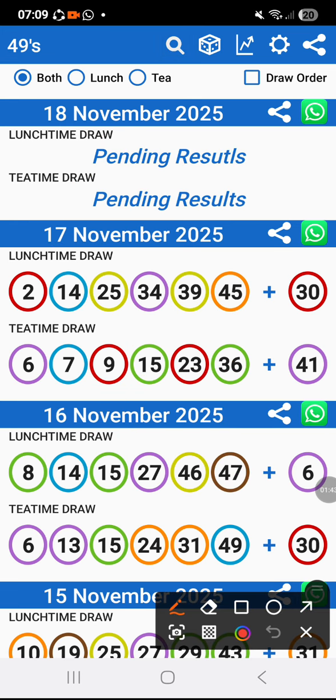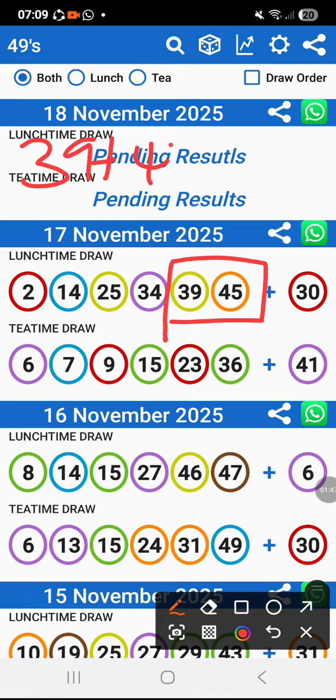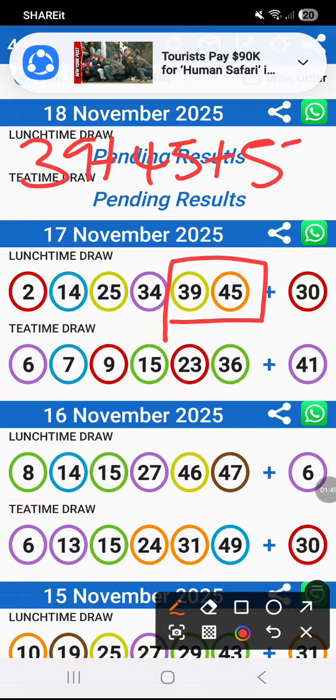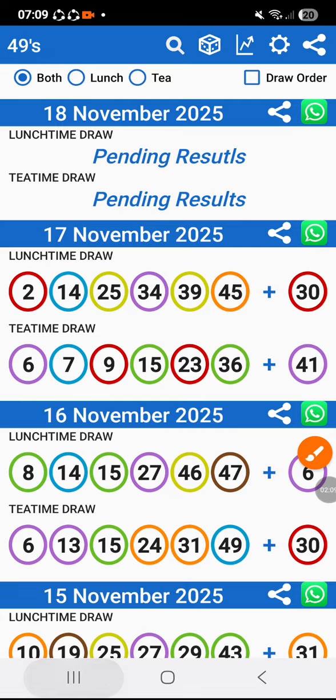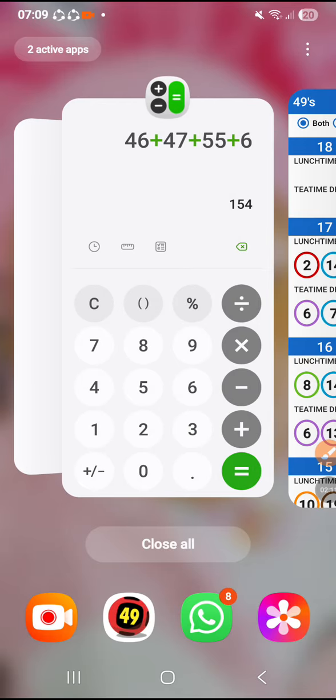Then you say 39 plus 45 plus 55. I'm predicting the lunchtime for today. And this prediction works also on Betway. You know, guys, there is something that they are doing between Betway and this kind of UK. But I'm figuring it out, and I'm promising you guys, very soon you shall know exactly what they are doing. Okay, so let's go to the calculator and see what it tells us.